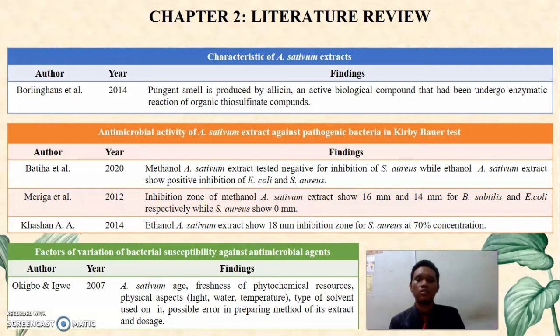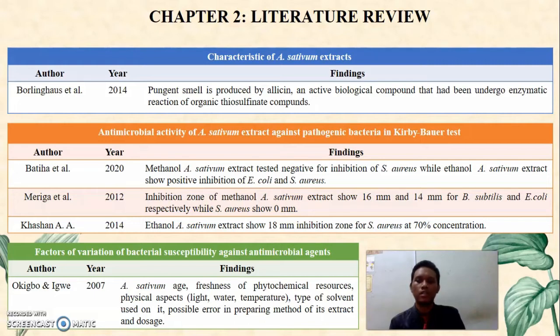Mariga et al. in 2012 showed that the inhibition zone of methanol A. sativum extract was 16 mm and 14 mm for B. subtilis and E. coli respectively, while S. aureus showed 0 mm. Kashan in 2014 stated that ethanol A. sativum extract showed an 18 mm inhibition zone for S. aureus at 70% concentration.